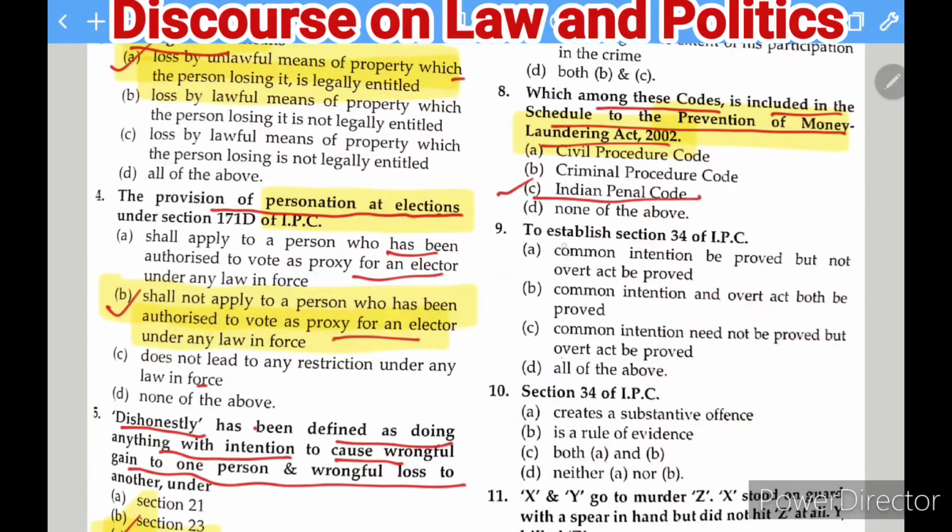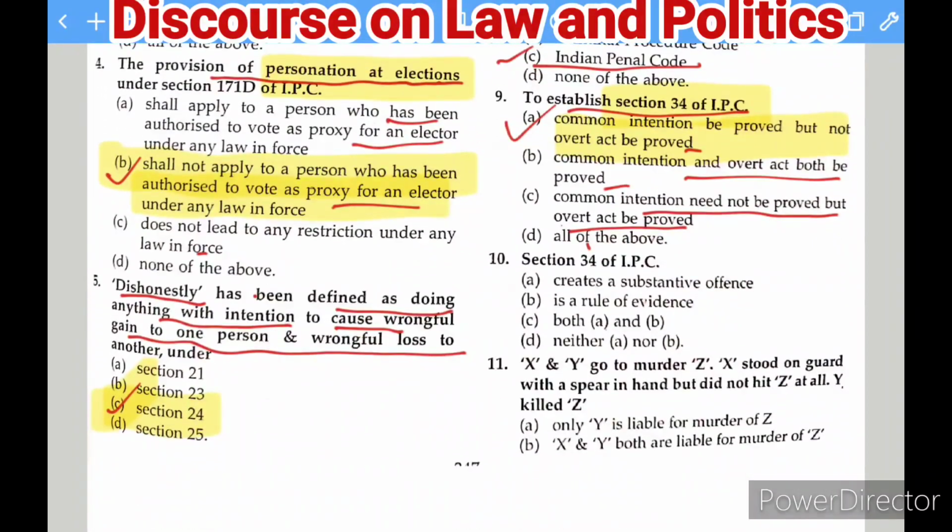Now next question: to establish section 34, that means common intention under the IPC. Common intention be proved but not overt act to be proved. Common intention and overt act both be proved. Common intention need not be proved but overt act be proved. And D, all of the above. So the right answer of this question is that the common intention is to be proved but not the overt act. Merely having the common intention is sufficient to make a person liable. So this is how you can find that.